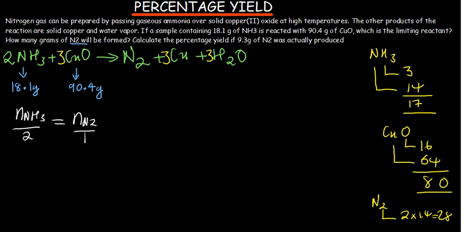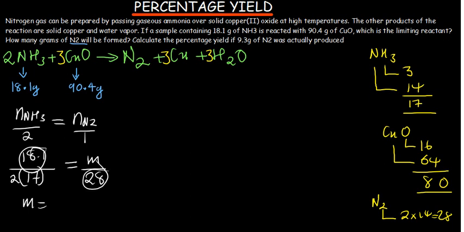So for ammonia, the mass that we were given is 18.1. Remember, number of moles is given by mass over molar mass, so that will be over molar mass. The molar mass for ammonia is 17. But also don't forget that we have a 2 here, so we are going to have a 2 that is going to multiply. This is going to be equal to number of moles of nitrogen, given by mass over molar mass. So this is the mass of nitrogen, that is 28. So the mass is going to be this multiplied by this, so that is 18.1 multiplied by 28, and then we're going to divide by 2 multiplied by 17.